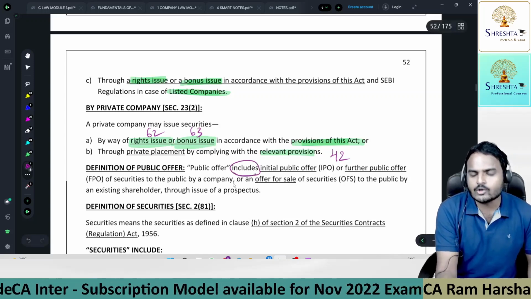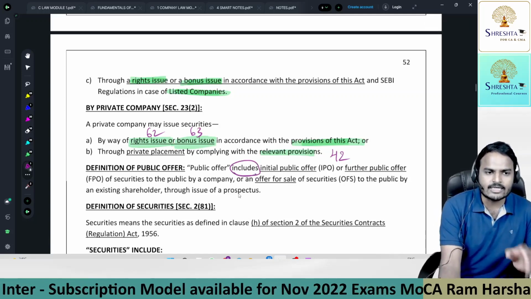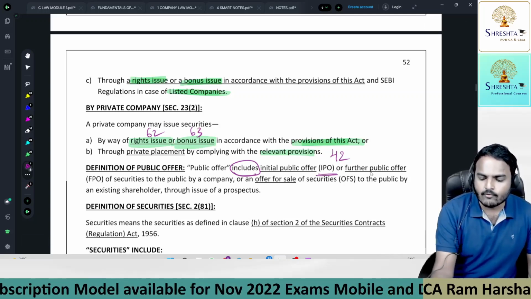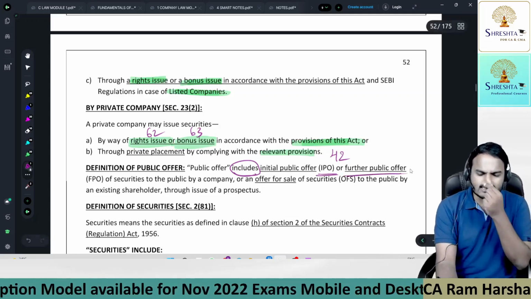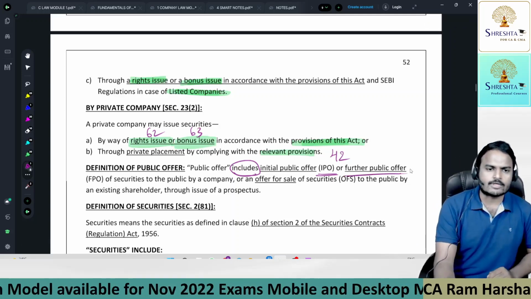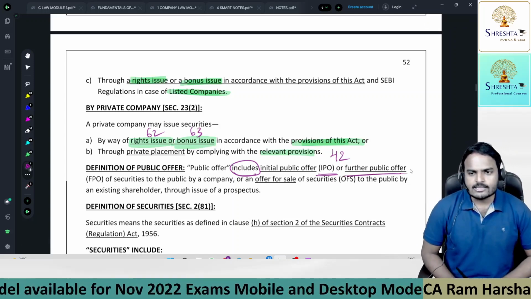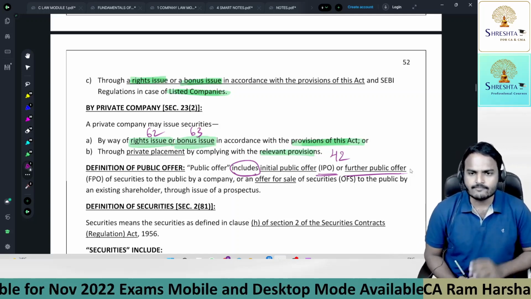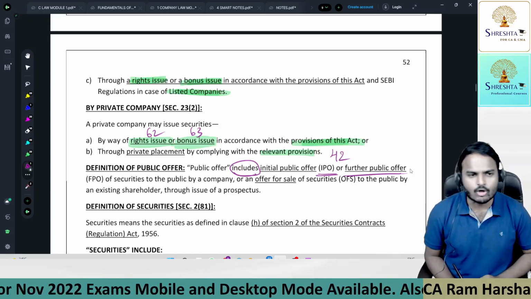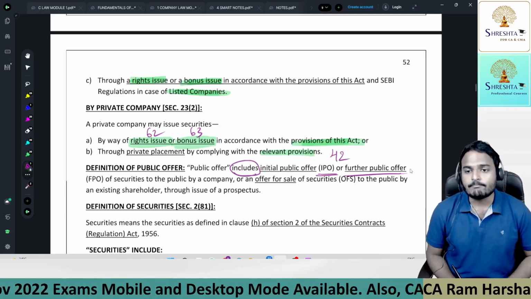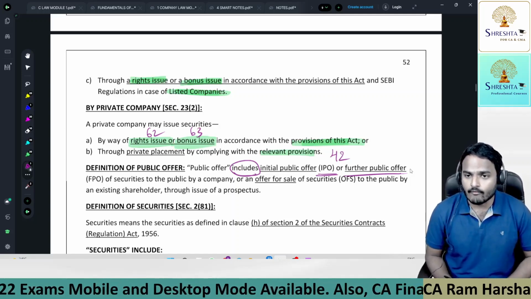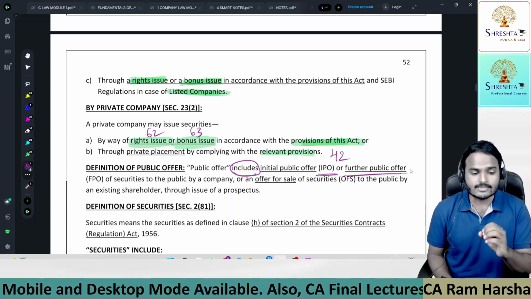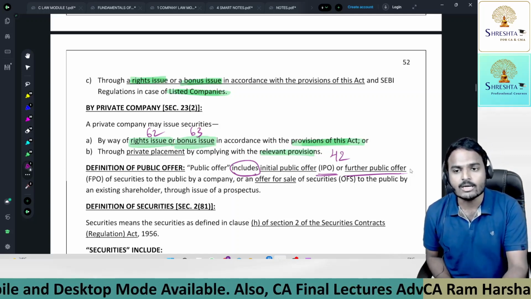Public offer includes, first of all, it is an inclusive definition. It covers IPO, initial public offer, and FPO, further public offer. What is the difference between IPO and FPO? After incorporation, when the company is coming for a public offer for the first time, we call it IPO, initial public offer. For the first time it is coming to the public, offering securities to the public.